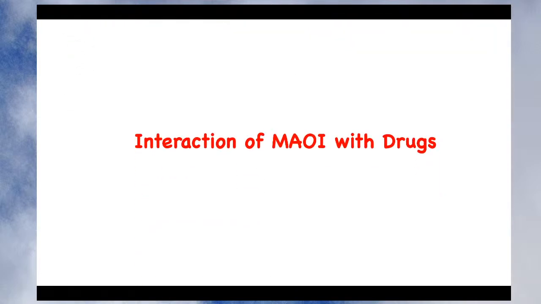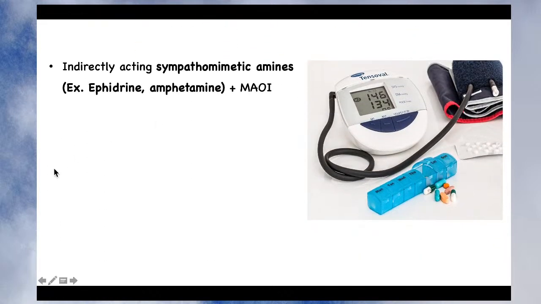Let's see about the interaction of monoamine oxidase inhibitor with drugs. So earlier was the food interaction. Now we'll see which drugs interact with the monoamine oxidase inhibitor, so that you should avoid co-administration of those medicines. There are two categories of drugs which produce severe interaction with the monoamine oxidase inhibitor. The first is sympathomimetic amines.